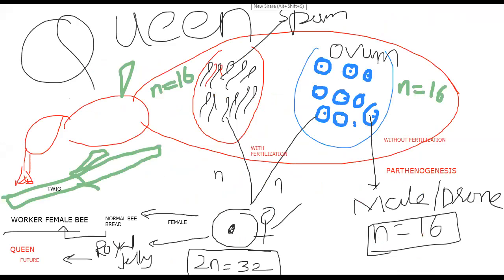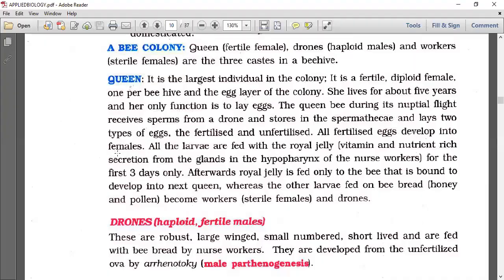Okay. Then let's go into the topic that the queen bee during its nuptial flight receives sperms from a drone and stores in spermatheca and lays two types of eggs, the fertilized and unfertilized. All fertilized eggs develop into females, and all the larvae are fed with royal jelly. That royal jelly is a vitamin and nutrient rich secretion from the glands in the hypopharynx of the nurse workers, because the nurse workers only provide food for the first 3 days.